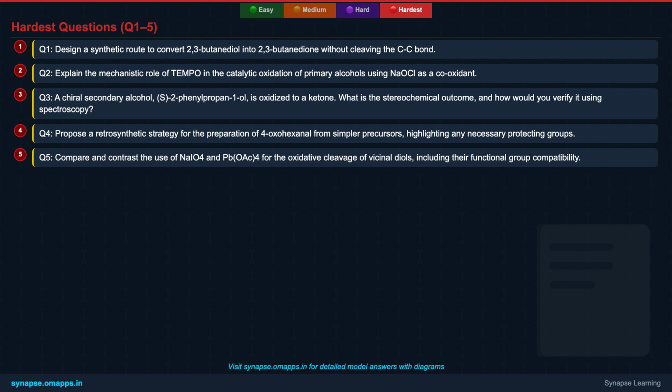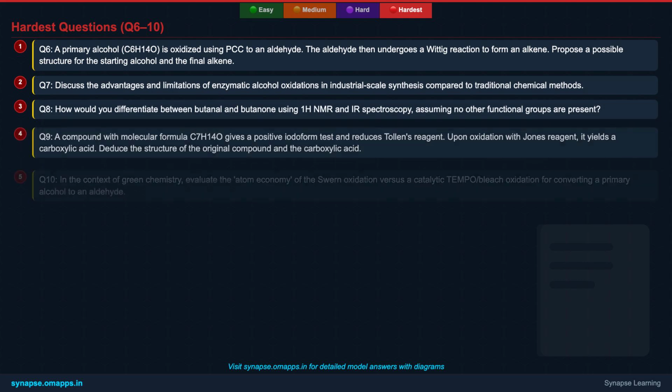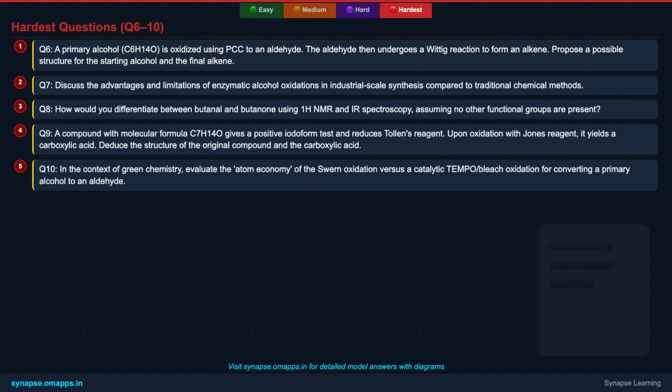Good luck! And here are the final 5 questions to truly push your boundaries. These problems require you to integrate knowledge from various aspects of organic chemistry, including green chemistry principles, spectroscopic interpretation, and industrial relevance. Approach them with a problem-solving mindset, dissecting each part of the question carefully. Your ability to tackle these demonstrates a mastery of the topic.